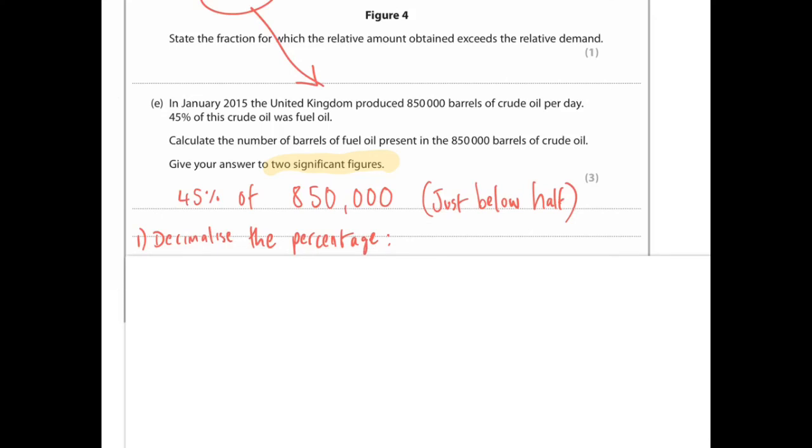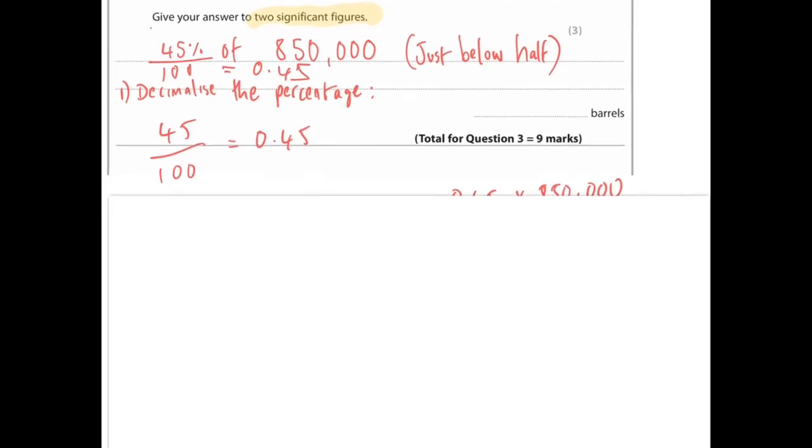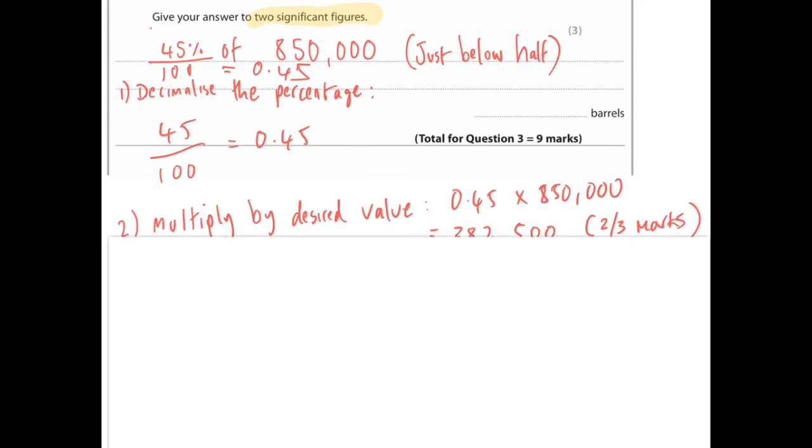So decimalize the percentage first. To find out a percentage of something, you decimalize it. You do that by dividing the percentage by 100. So 45% divided by 100 would be 0.45. Then you multiply that by the number given. So now multiply 0.45 by 850,000. If we do that, 0.45 times 850,000 will be 382,500. So that will get you 2 out of the 3 marks.